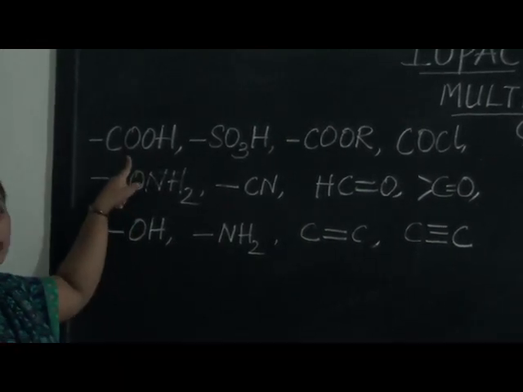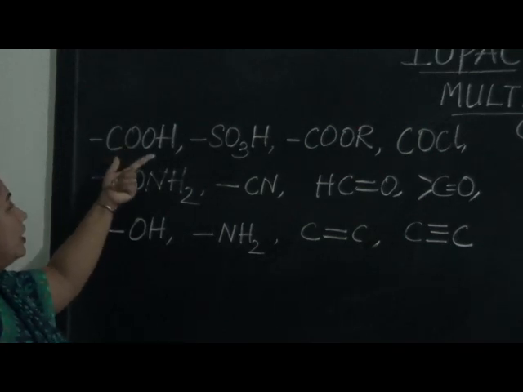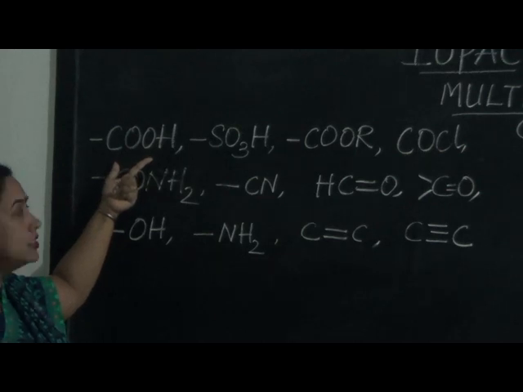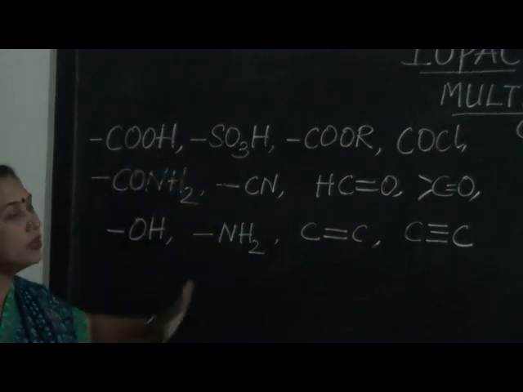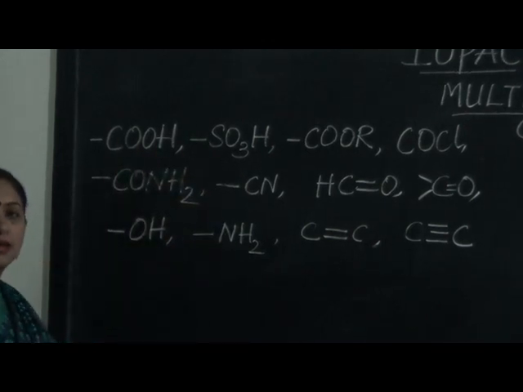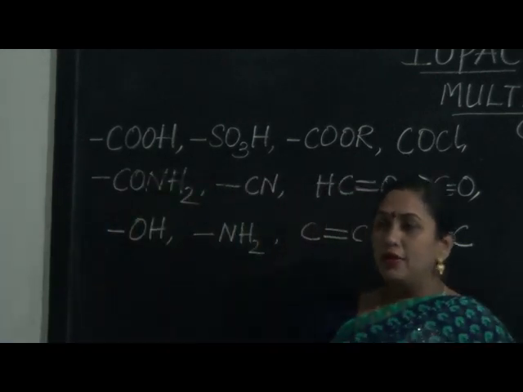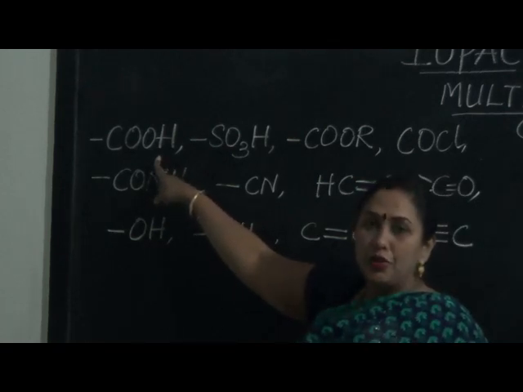First preference should always be given to the organic compound containing COOH. It means that if, in the given organic compound with COOH, any other functional group is present, then you should take care to give the priority to the COOH group.